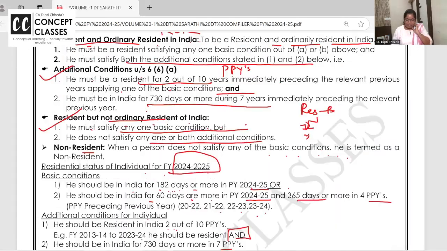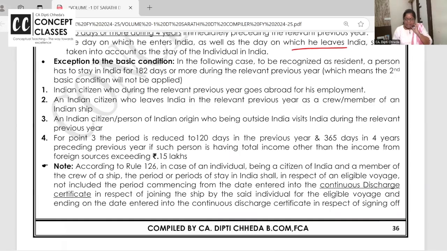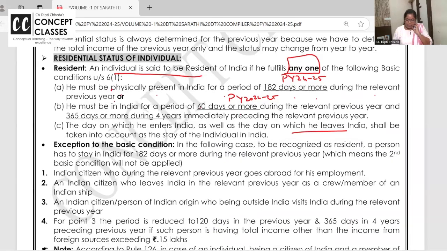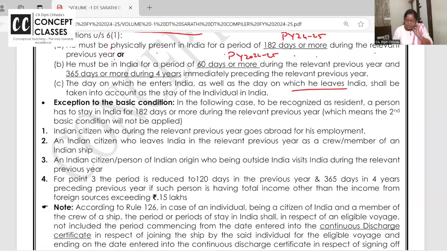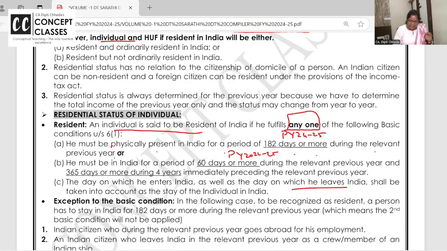One concept, one problem is there in the book. Now I want all of you to check with me. Exception to the rule wherein the second basic condition, 60 days or more and 365 days or more in the 4 years, is not applicable at all. That means an individual is said to be resident only if he is in India for 182 days or more.